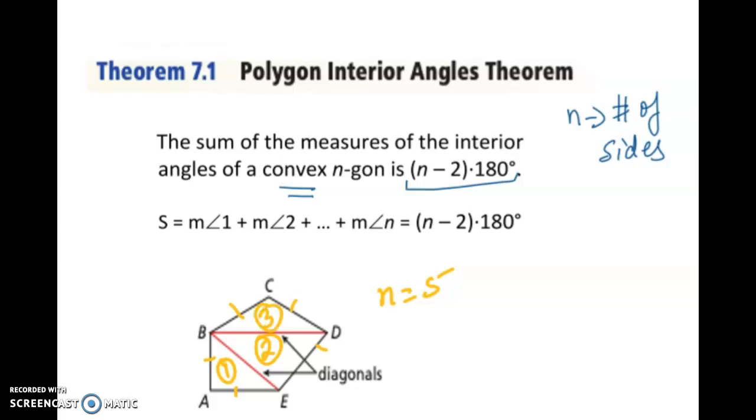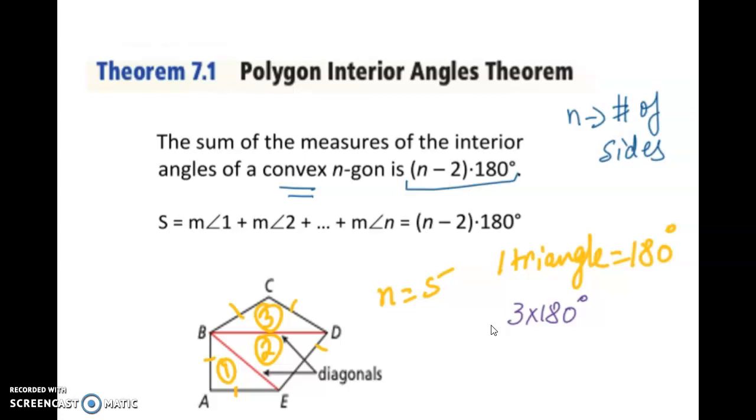We know that the sum of the angles of one triangle is 180 degrees. In this case we got 3 triangles, so the sum total will be 3 times 180. That is basically what this theorem is.